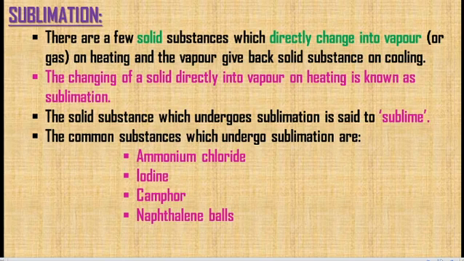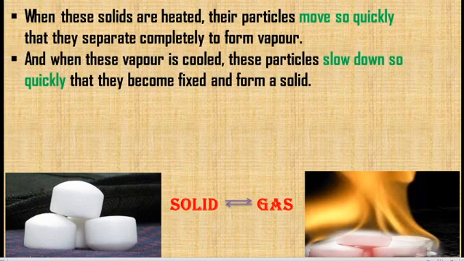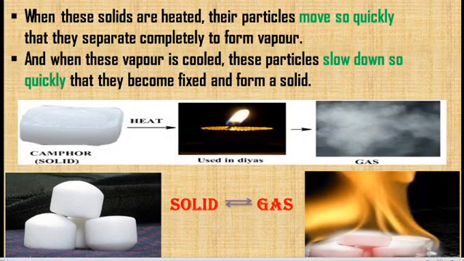The changing of solid directly into vapor on heating is known as sublimation. The substance which undergoes sublimation is called a sublime substance. For example, ammonium chloride, iodine, camphor and naphthalene balls are all examples of sublime substances. When these solids are heated, the particles present in the solid move so rapidly that they are directly converted into vapor.